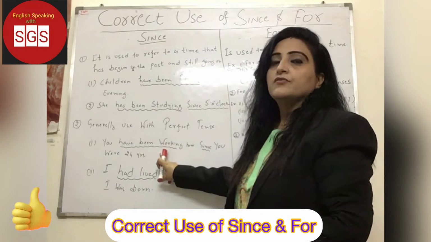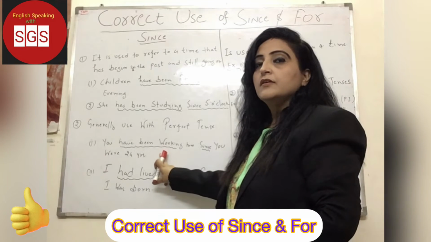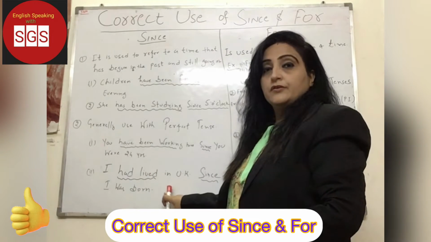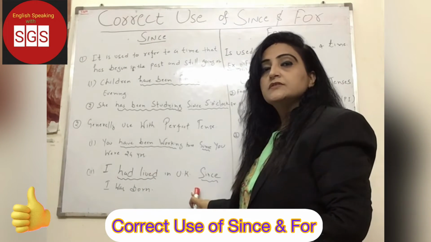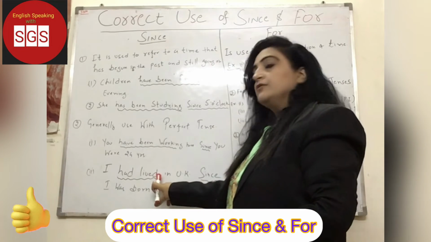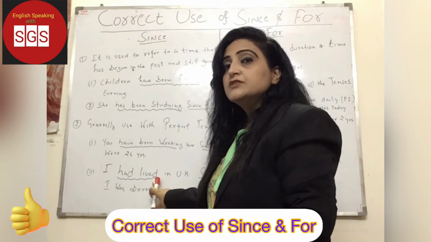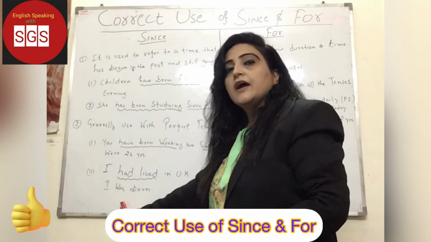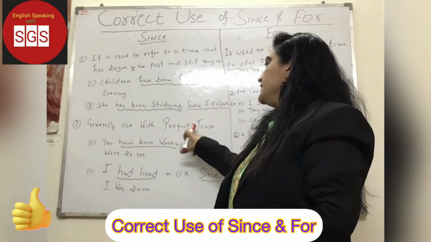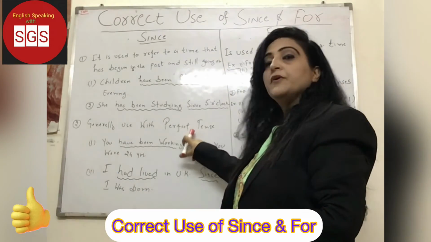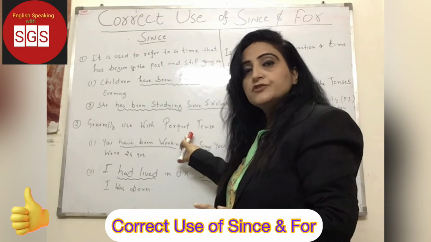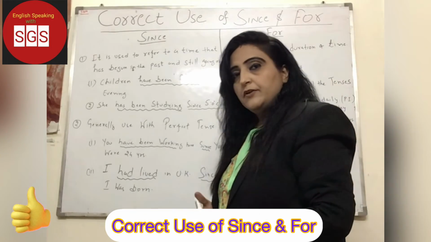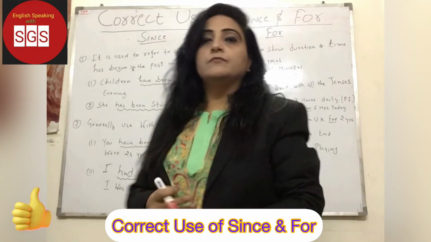So have been working. Which tense is this? Present perfect continuous tense. Right? Second example, I had lived in UK since I was born. Had lived. Which tense is this? Past perfect, right? So generally, since we use with perfect tenses. Correct? Any confusion till now? Okay. If you have any confusion, you can comment in the comment box. Clear?